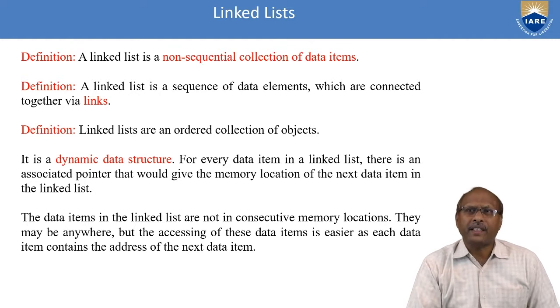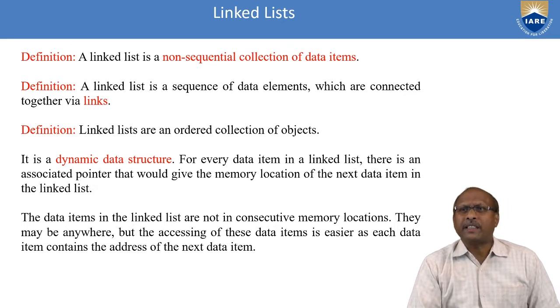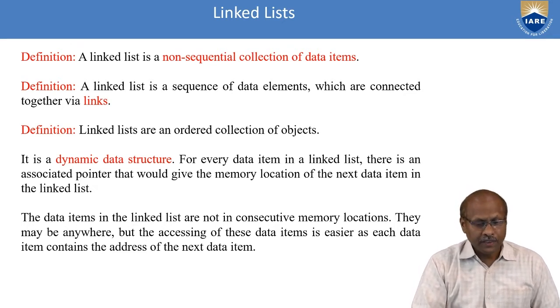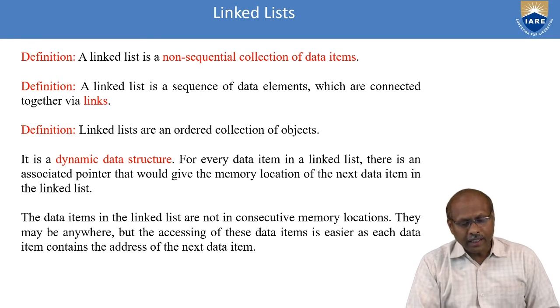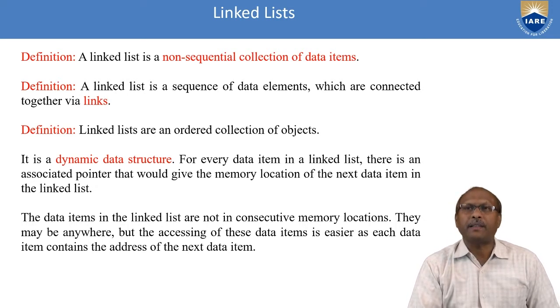For every data item in a linked list, there is an associated pointer that gives the memory location of the next data item in the linked list. The data items in the linked list are not in consecutive memory locations. They may be anywhere, but accessing these data items is easier as each data item contains the address of the next data item.